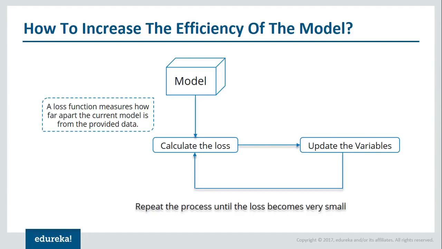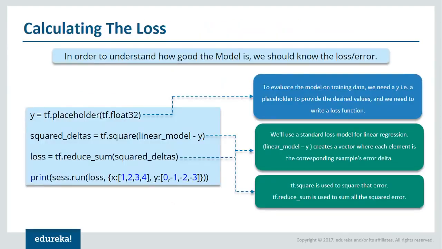So the basic thing that we need right now in our model is something with which we can calculate the loss. All right, and this is how we are going to calculate the loss. So y will be a placeholder that will be fed with the output values that we already know. All right, so 0, -1, -2 and -3 will be our desired output, the values that we already know. So this y placeholder will be fed with these values.